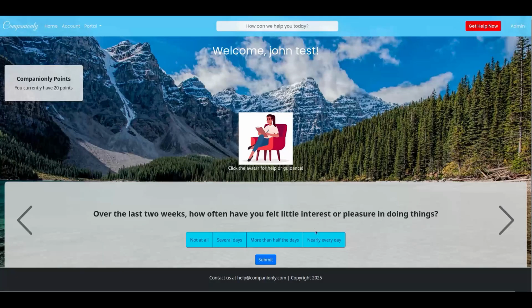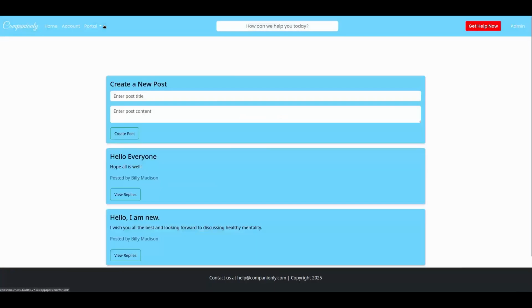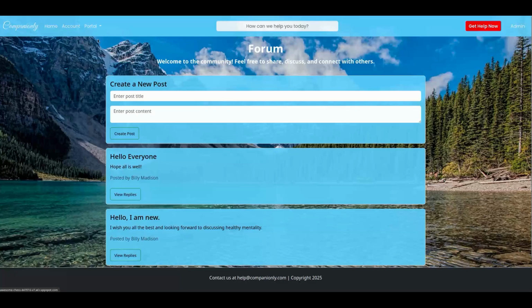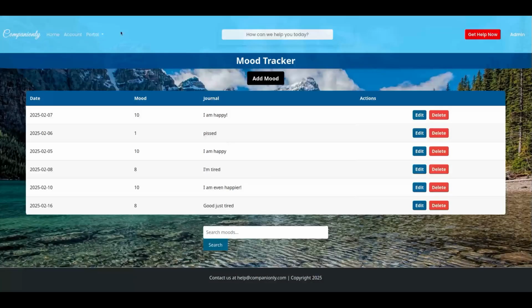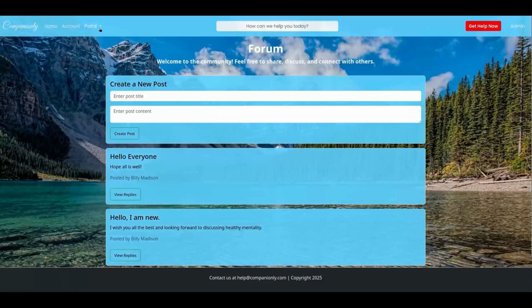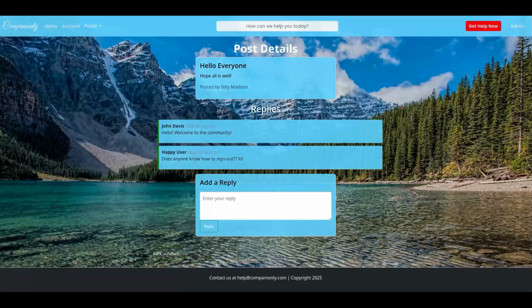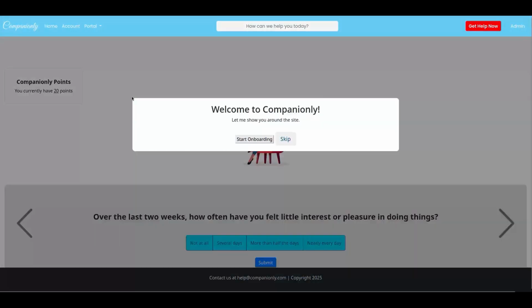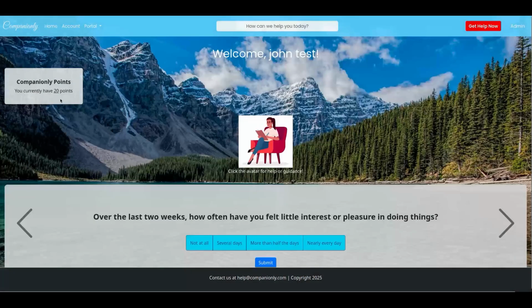Right now, it rewards a user for logging in for the first time of the day. We're planning to flesh this out a little bit more in the last 2 weeks to award points for doing other actions like visiting other pages, tracking a mood, replying to forum posts, etc. I also plan to probably add a condensed version in the header so that it's visible everywhere in the app, and we will try to get to where when points are rewarded, it ticks up to the new points value.